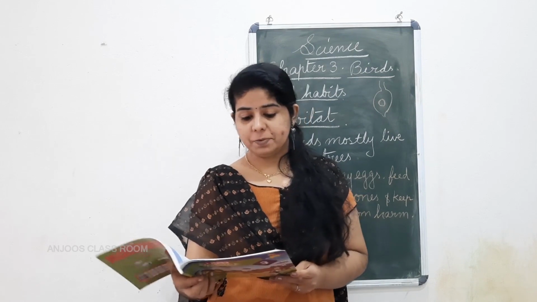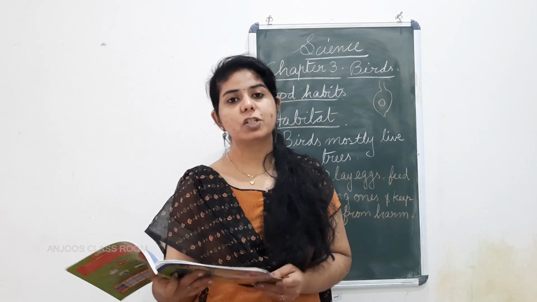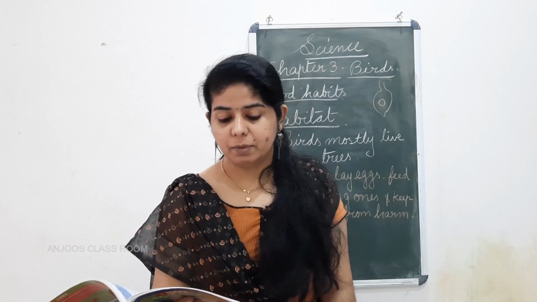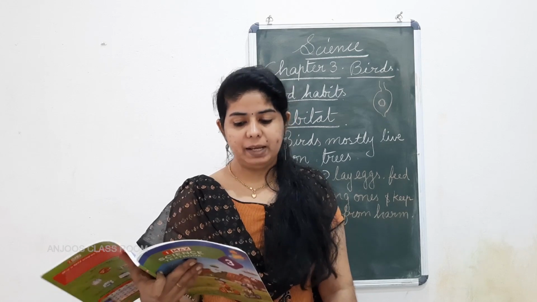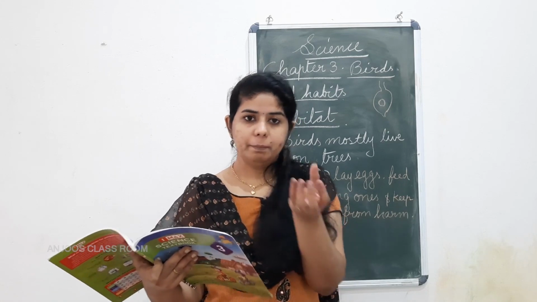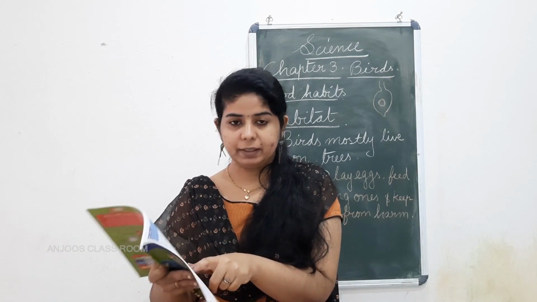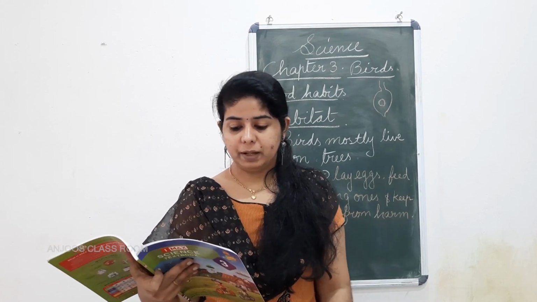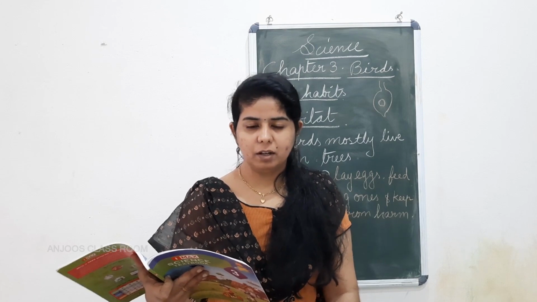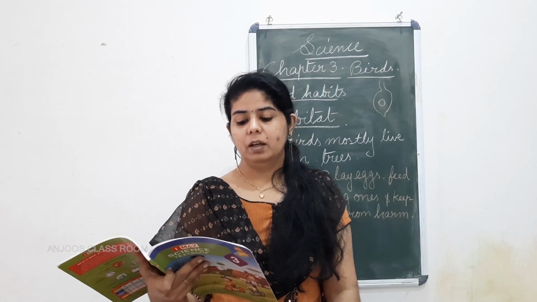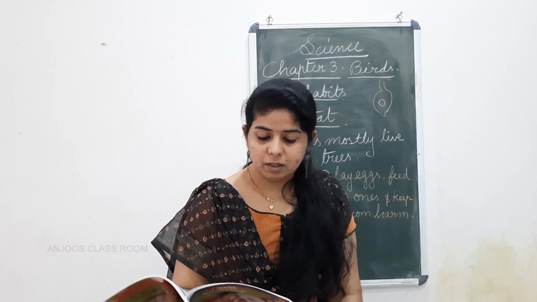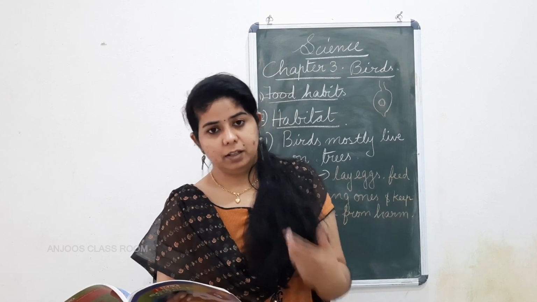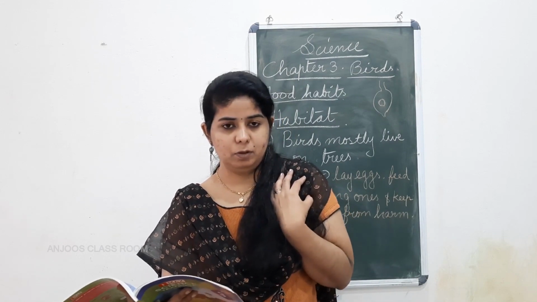There are different types of birds around us. We should take care of them, especially during the hot summer seasons. We can help the thirsty birds by placing bird baths for them. You can see the bird bath kept. Bird baths are shallow containers, small containers that contain water, so that they can drink water and also keep themselves cool.